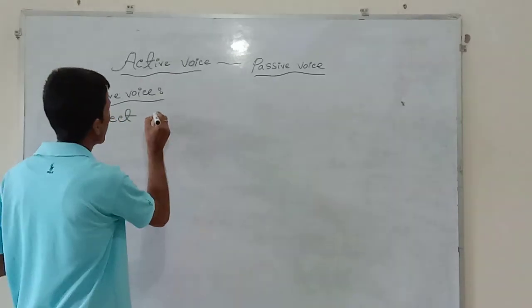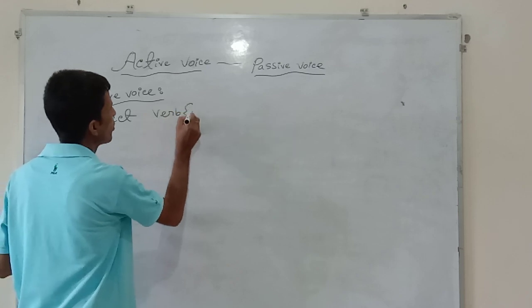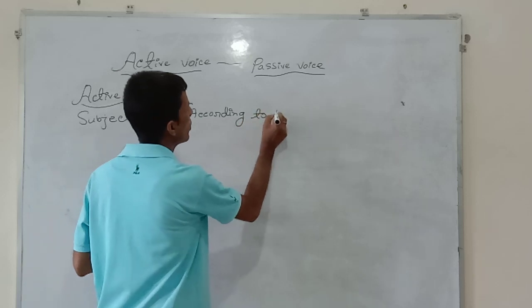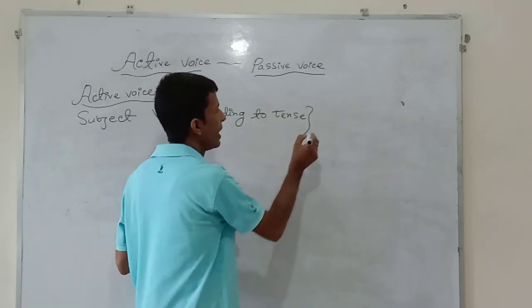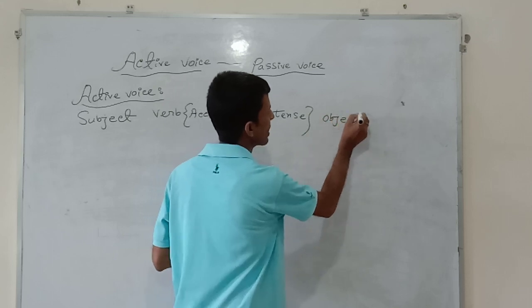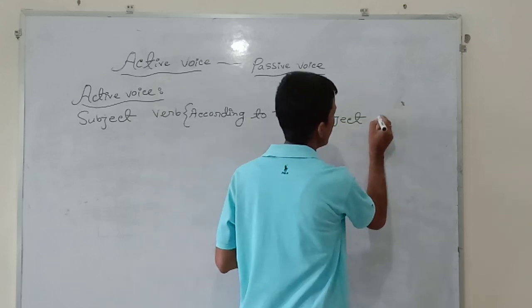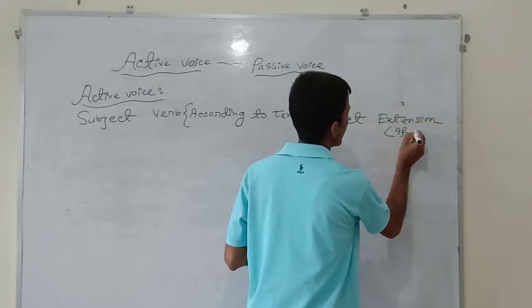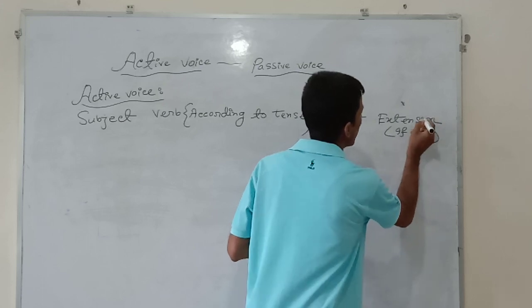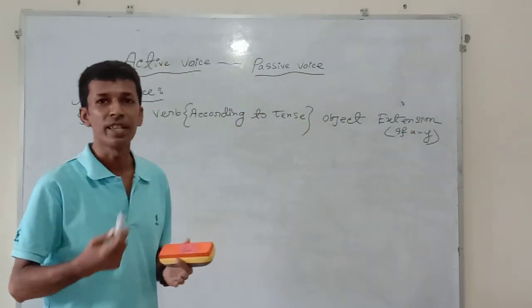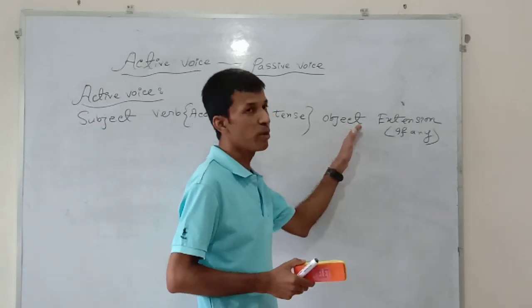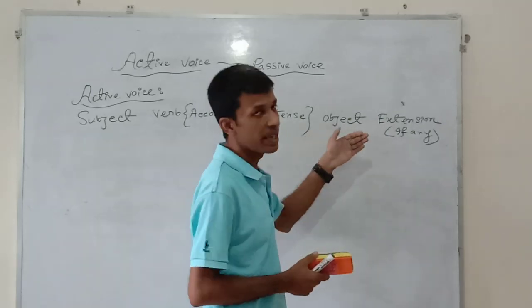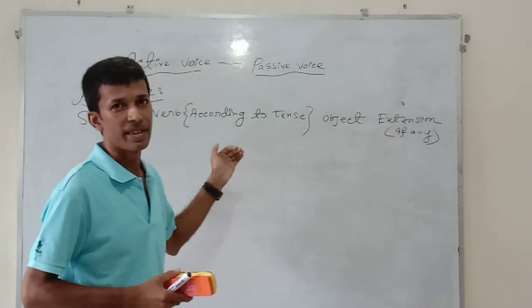Subject, verb according to tense, and at last object, then extension, if any. Here you will have to bear in mind that the extension of the active or passive voice can never make any impact on your main answer.